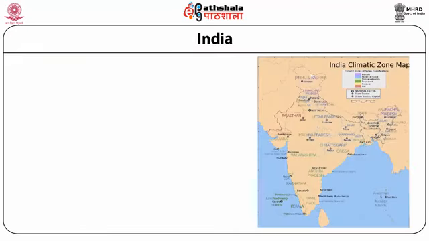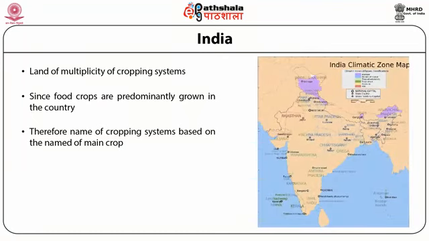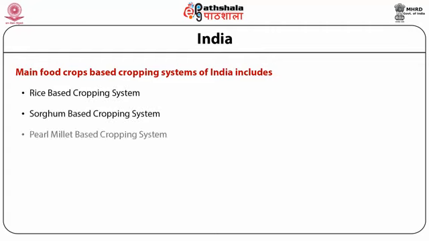In India, we see that India is a land-oriented country, and here different types of food crops dominate in different areas. Therefore, the cropping system is named based on the main crop. The main cropping systems of India are the rice based cropping system, sorghum based cropping system, pearl millet based cropping system, and wheat and gram based cropping system.